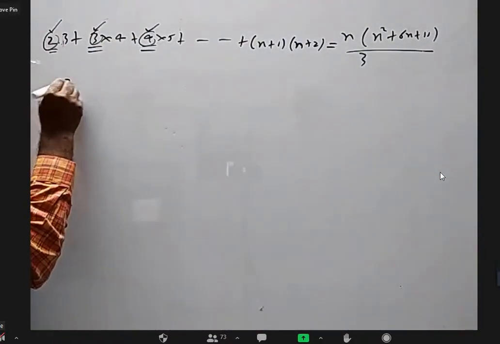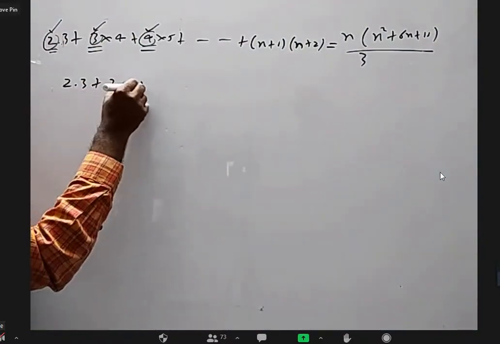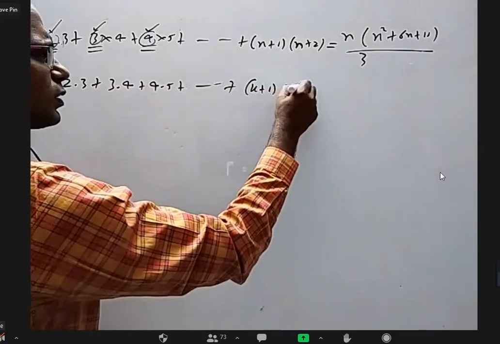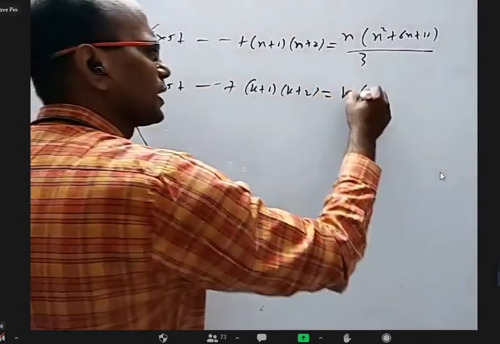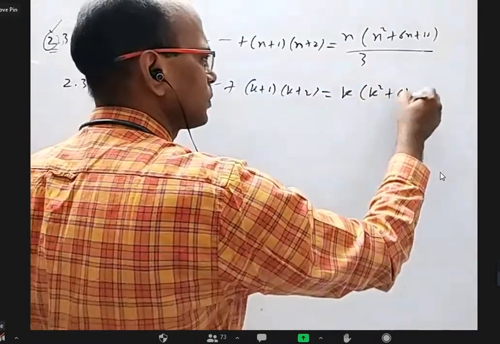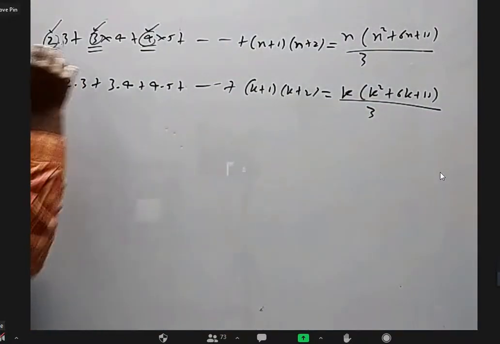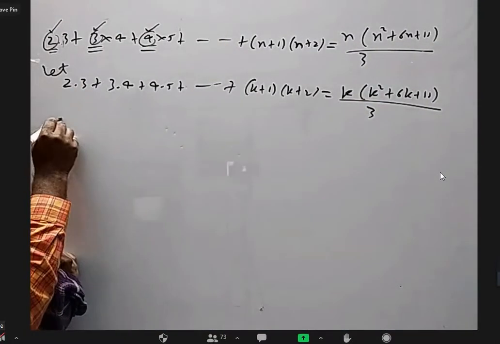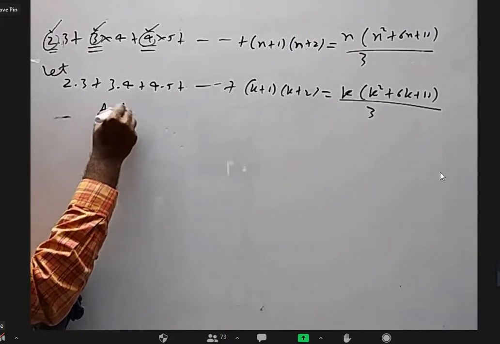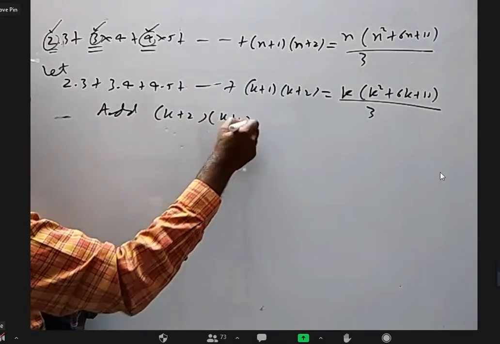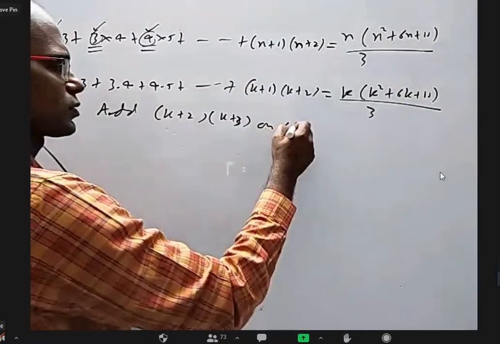Okay, that means I have to write 2 into 3 plus 3 into 4 plus 4 into 5, and so on up to (k+1)(k+2) is equal to k(k² + 6k + 11)/3. This we are only assuming. Now, I want to add the next term, that is (k+2)(k+3), on both sides.